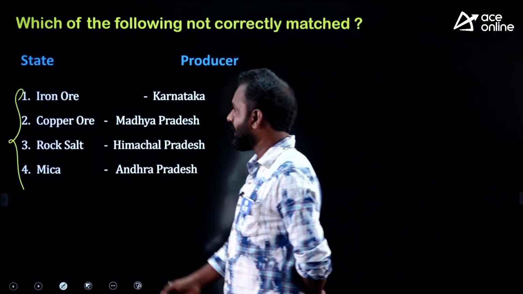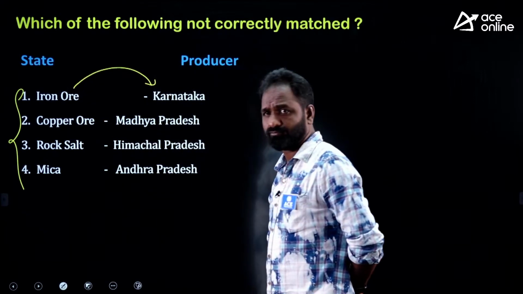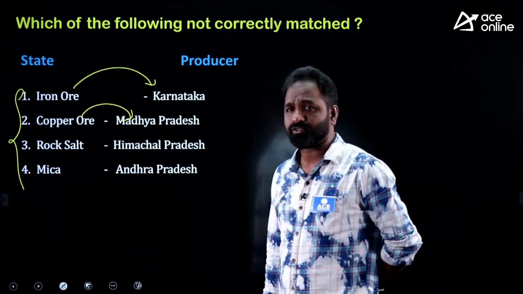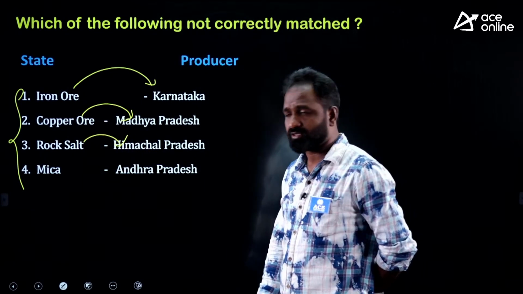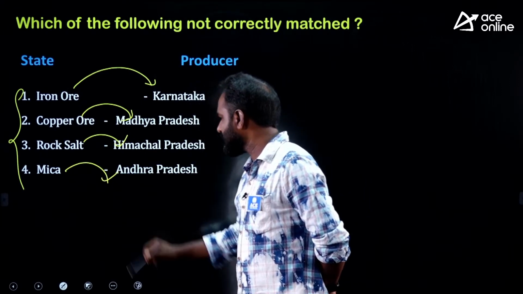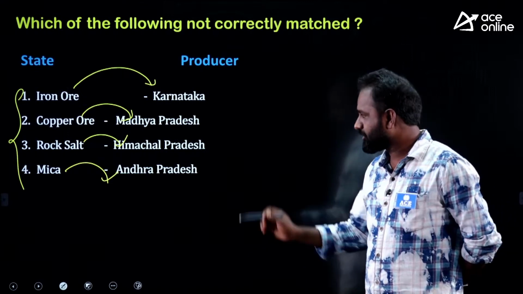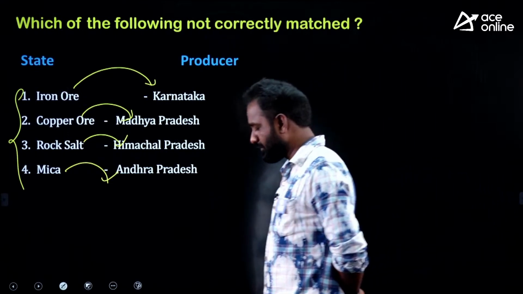For example, according to this question, the leading producer of iron ore is Karnataka. The leading producer of copper ore is Madhya Pradesh. The leading producer of rock salt is Himachal Pradesh. The leading producer of mica is Andhra Pradesh. So four statements were given, out of which one is wrongly matched. What can it be?